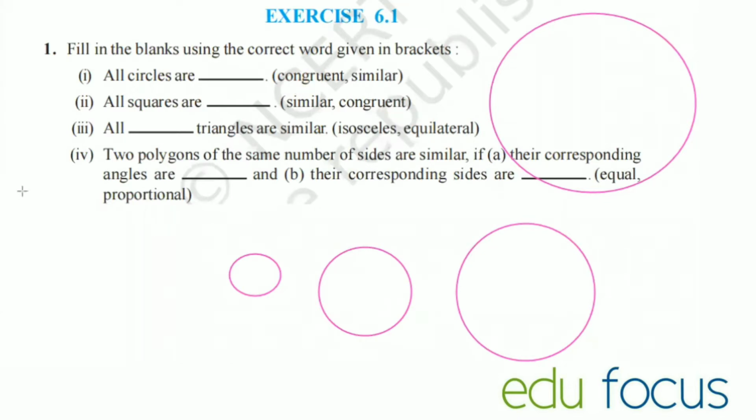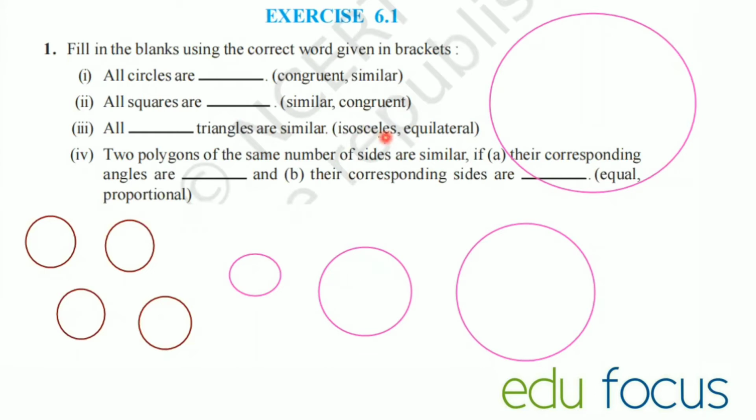Let me show you. Same size. And if I draw one more, same size. So these three are congruent. When they are of the same size, then we call them congruent. These circles are of the same size, same radius, everything the same. So they are congruent. But these are not congruent, though the shapes are the same.